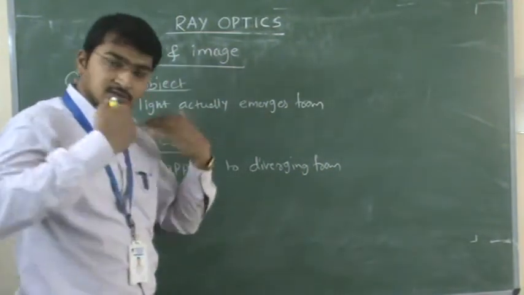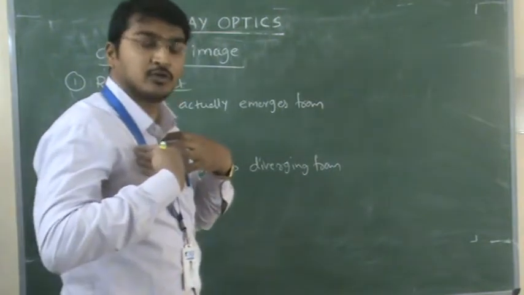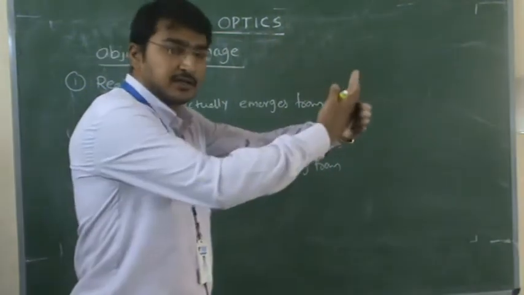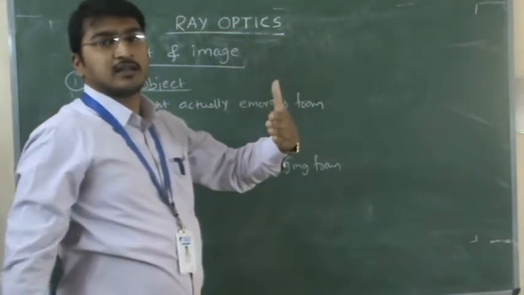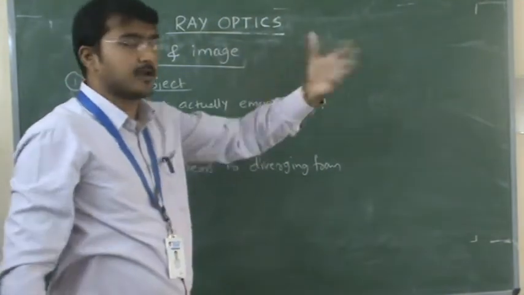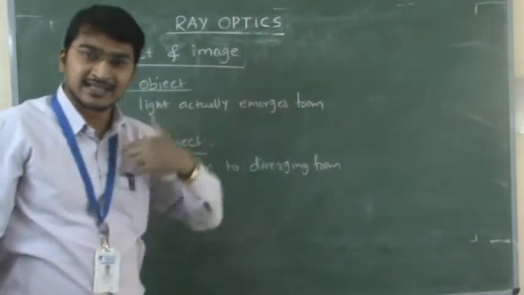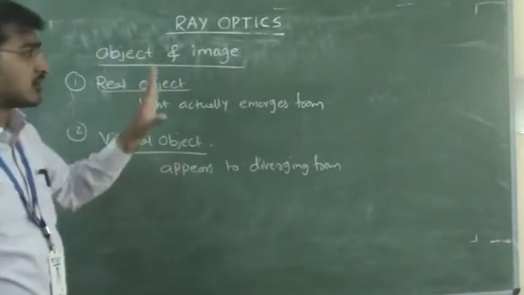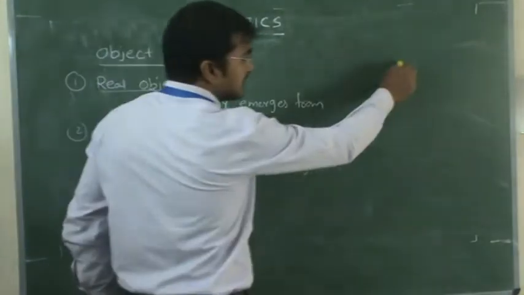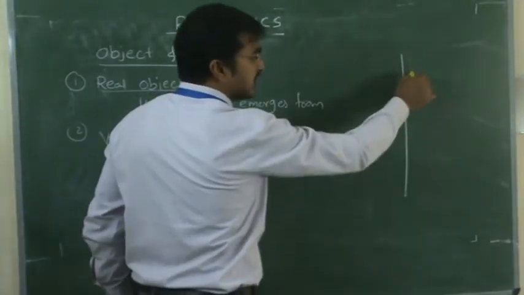Got it now? You are there, your light is going from you towards the mirror, but you are seeing the light as coming from the mirror. So that is not virtual, it's a reality. Got it now? So I will draw one diagram. This diagram we can use for all cases.